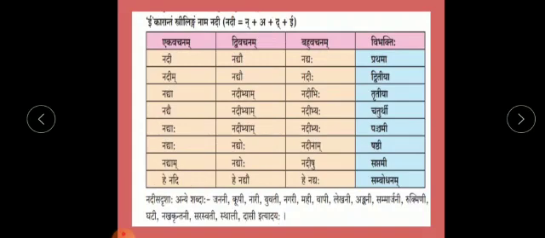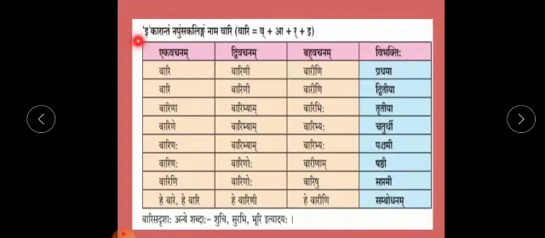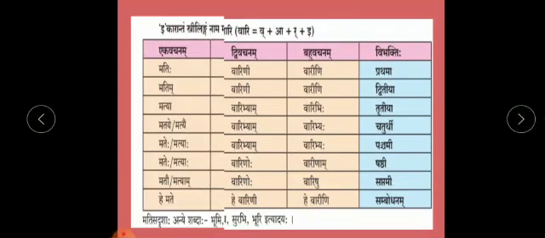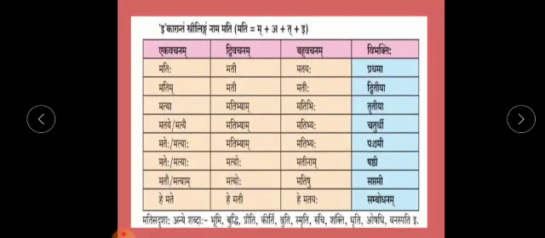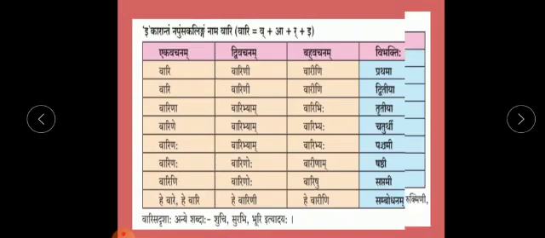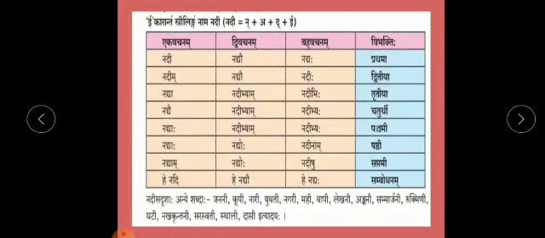The previous tables have words ending in Rasva E. You can see here Ikaranta, this also, but in the Nadi table you will find that Nadi is the ending of Dirgha E.